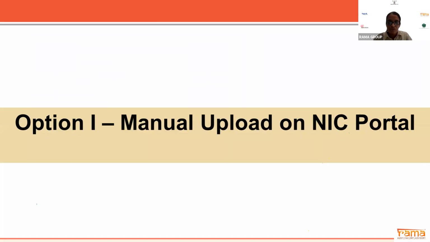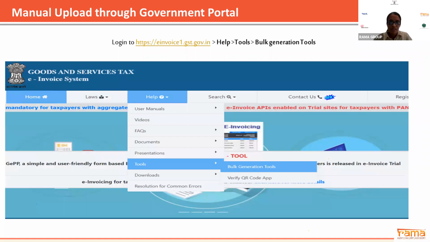I'll just quickly take you through the process. Now, this is the e-invoicing portal. Here you will find the tab Tools, where you can select the option Bulk Generation Tool. In the bulk generation tool, an Excel-based tool will get downloaded.